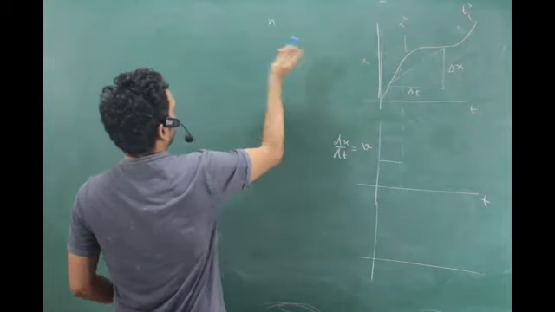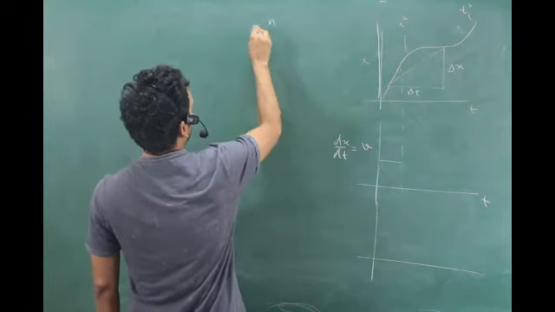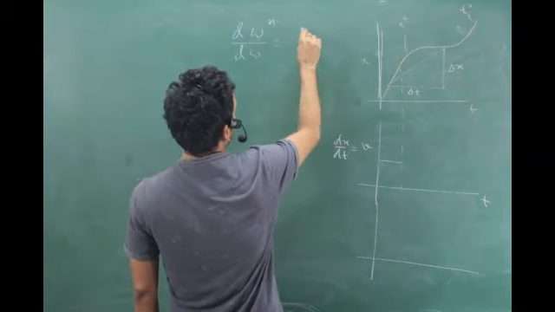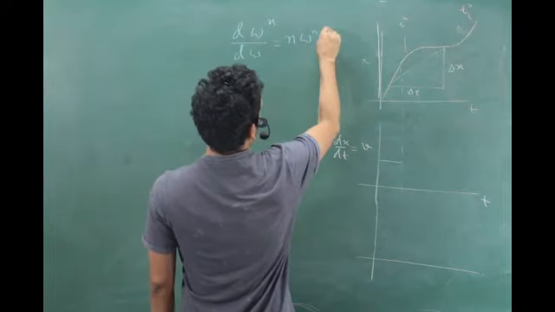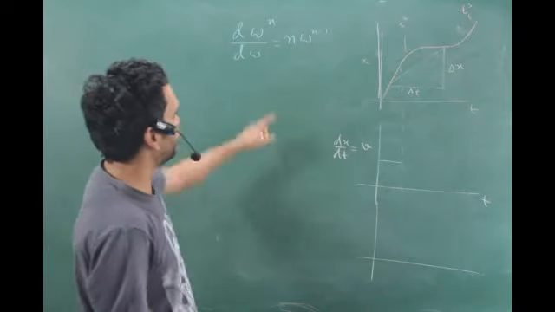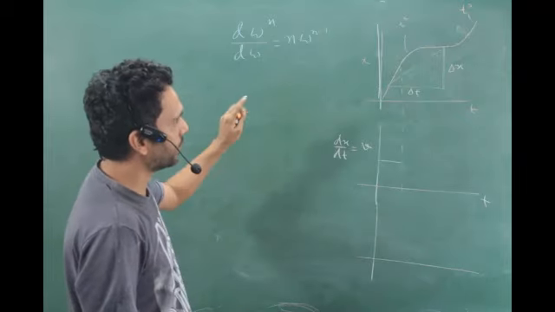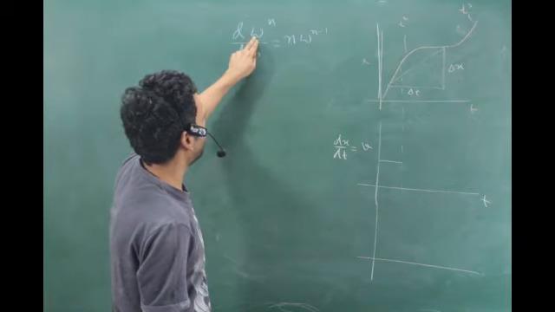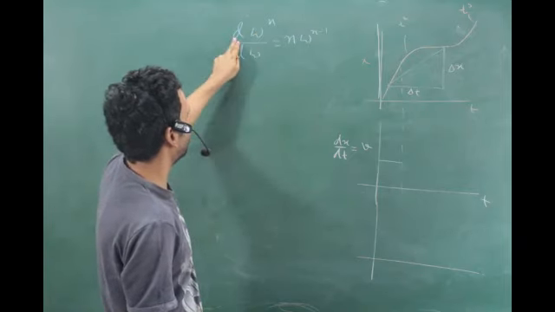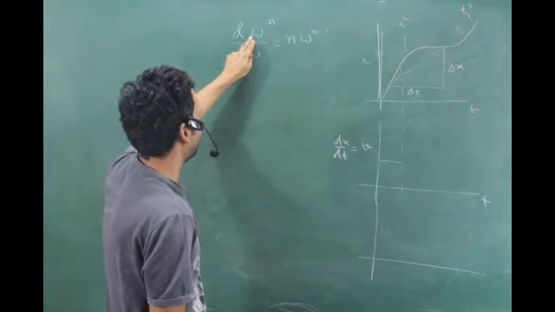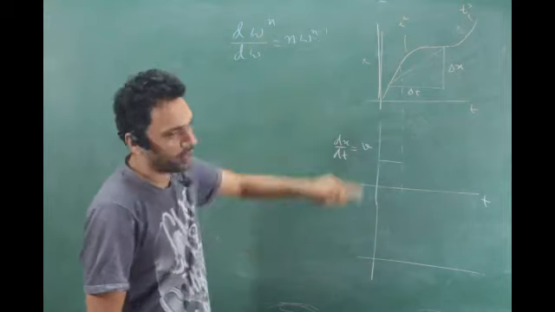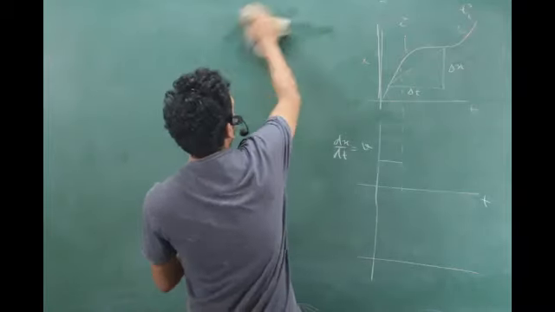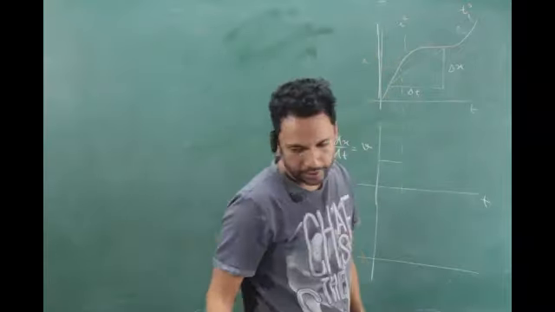Use some other variable, w. What will happen to this? It will become n w to the power n minus 1. If I am going to use it in physics, the units are going to be consistent. If it was in meters, meter power n divided by meter, d means change, still the units are same. Meter power n divided by meter will give me meter power n minus 1. If I'm using differentiation in physics, units are going to hold, right? So t square differentiated will be linear.